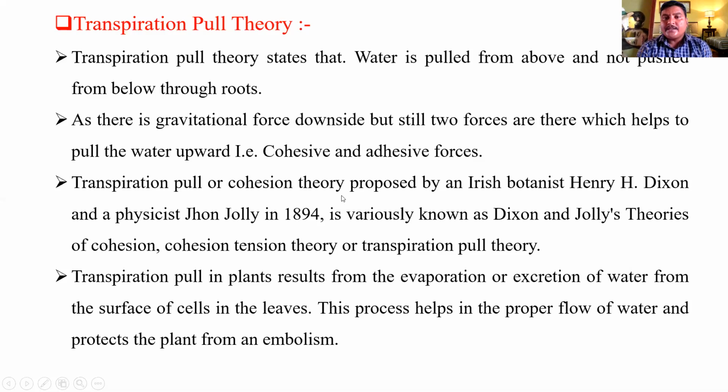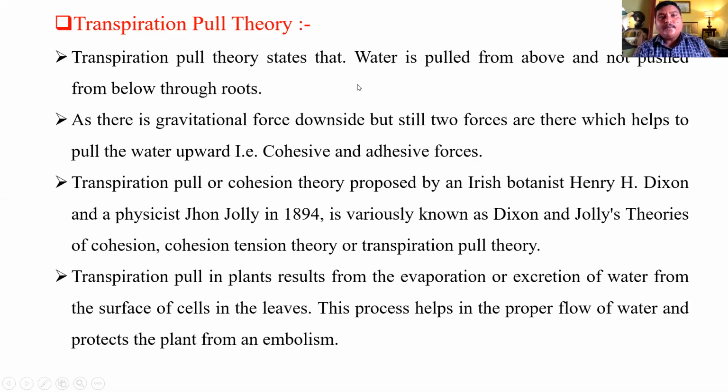Transpiration pull or cohesion theory was proposed by Irish botanist Henry H. Dixon and physicist John Joly in 1894. It is variously known as the Dixon and Joly theory of cohesion, cohesion-tension theory, or transpiration pull theory. Transpiration pull in plants results from the evaporation of water from the surface of cells in the leaves. This process helps in the proper flow of water and protects the plant from embolism.